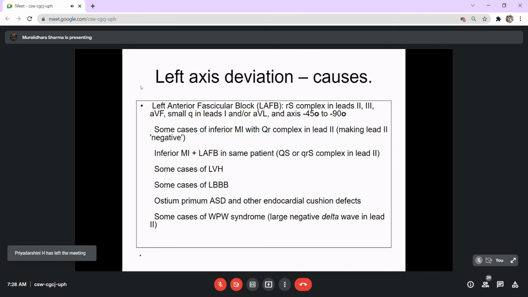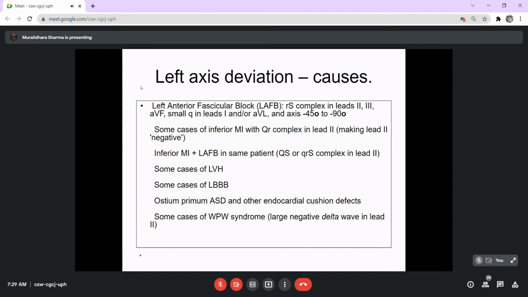And left ventricular hypertrophy is the most important cause. In some cases of bundle branch block also the axis deviation can occur. And in patients who have septal defects, particularly atrial septal defects, due to the endocardial cushion, the endocardium becomes thickened or bone-like, ostium primum, harder.